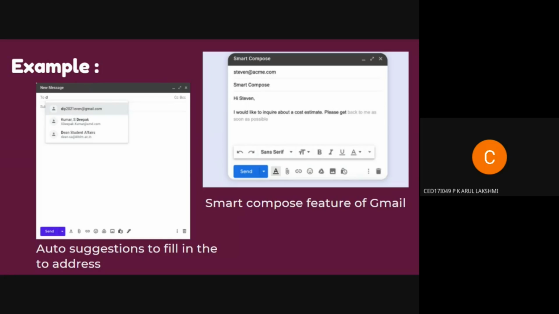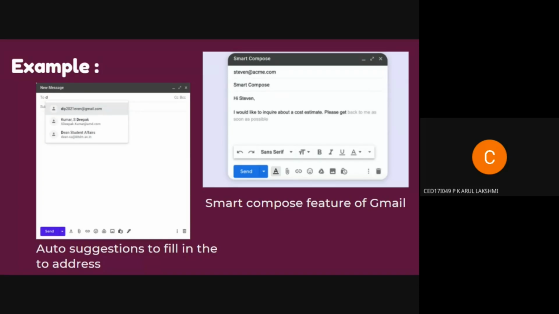We need certain pieces of information: from whom the message is to be sent, to whom it is to be sent, and what is to be sent, right? If from and to are not there, then there is no point, it's incomplete, the task cannot be done. So what email clients nowadays, like Gmail or Outlook, do is automatically pre-populate the sender's address, as it knows who is sending using the account that we log in with.